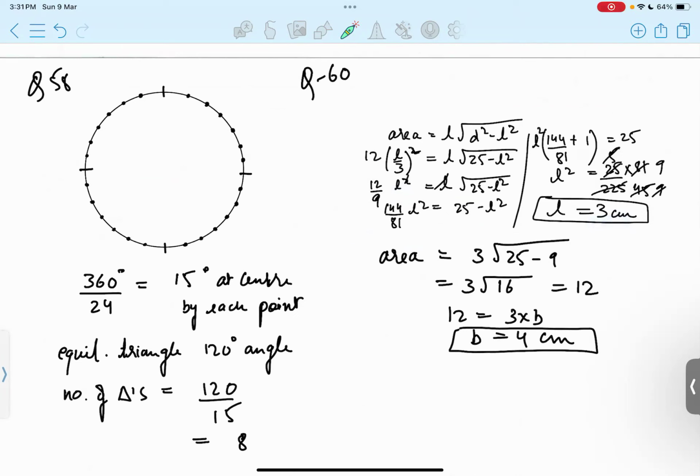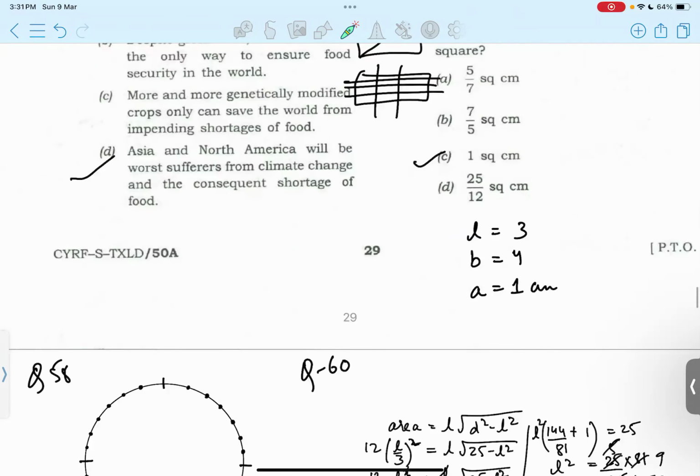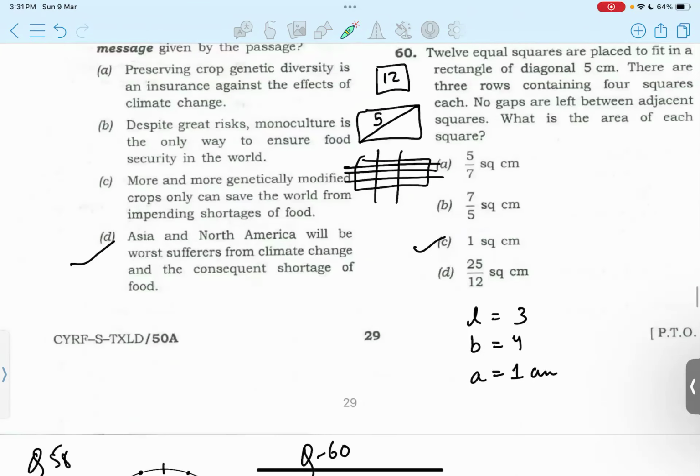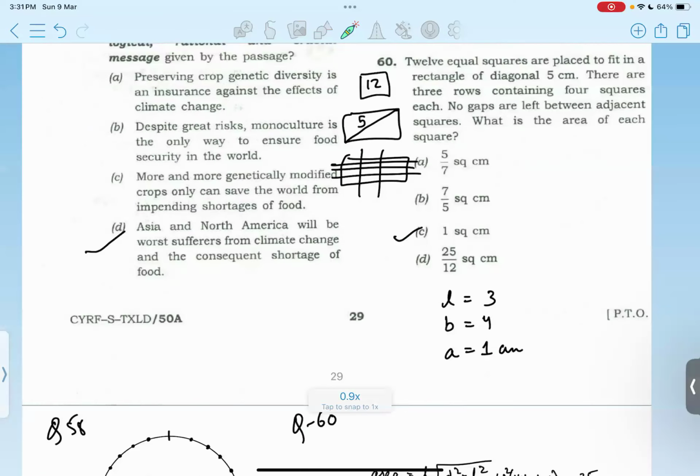From this again, we get the total value of the area as 12, and from this we can derive the value of the breadth. So length into breadth, and we get the value of these small parts which are divided. So the area of each square would be 1 square centimeter. Option C should be the answer.